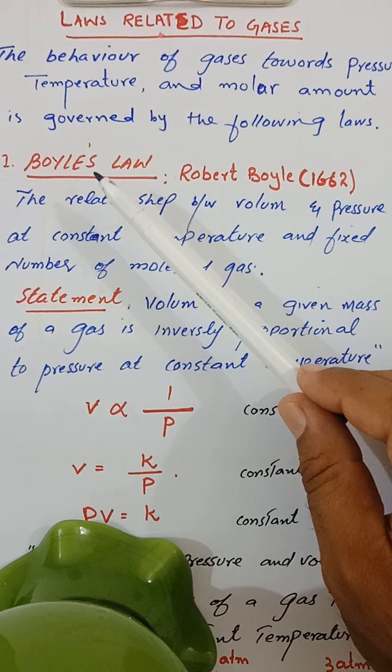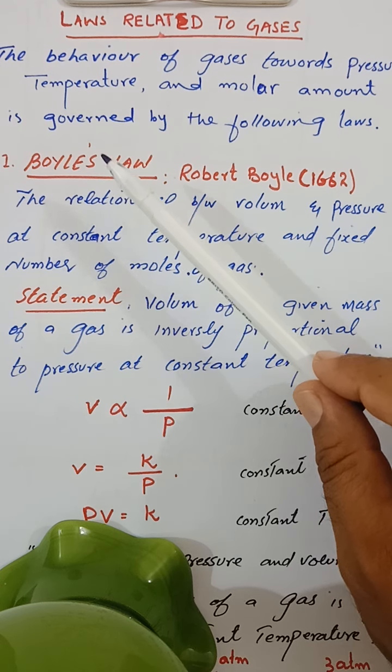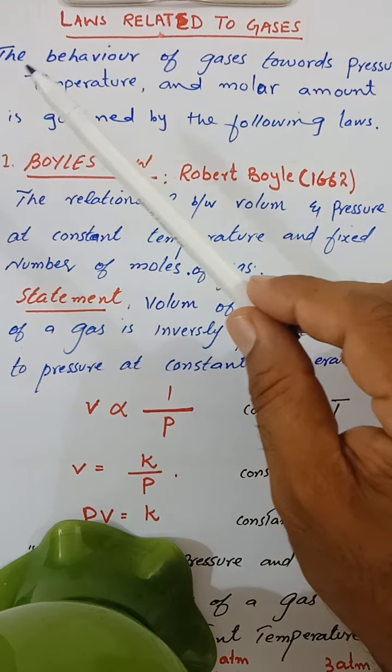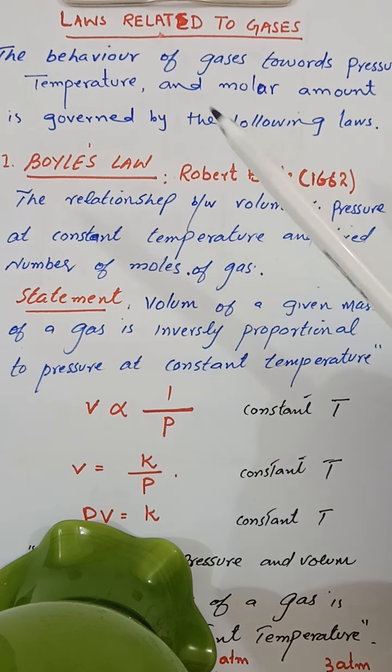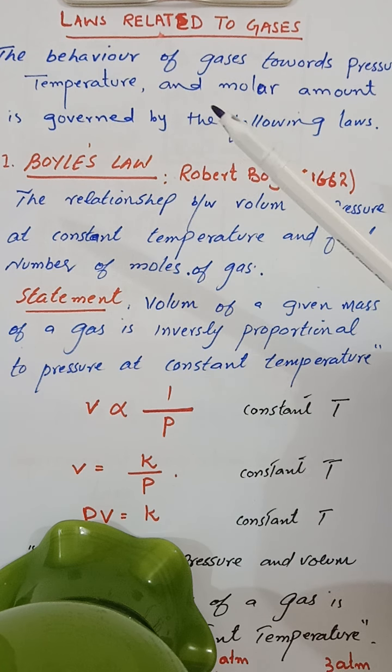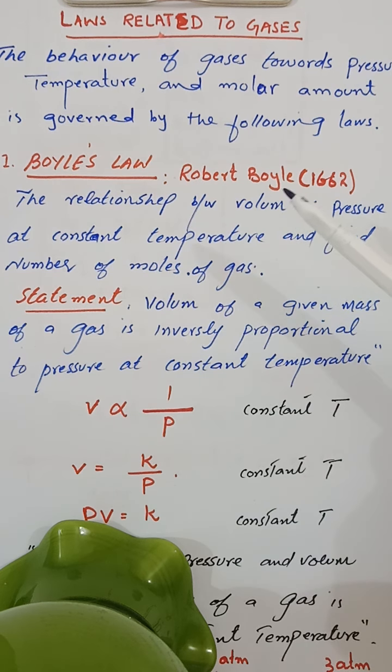In this topic we will have to learn about various laws, Boyle's law, Charles' law, etc. First of all, what are gas laws? The behavior of gases towards pressure, temperature and molar amount is governed by the following laws. It means that these are the relationship of volume with temperature, pressure and molar amount of a gas. So first of all, let me start with Boyle's law, which was presented by Boyle in 1662.